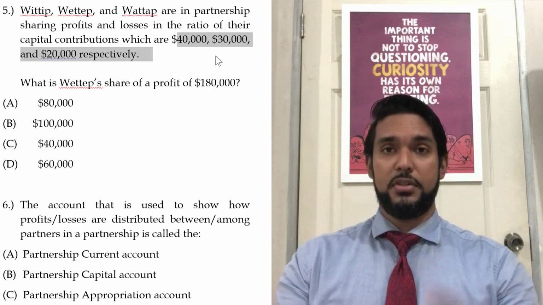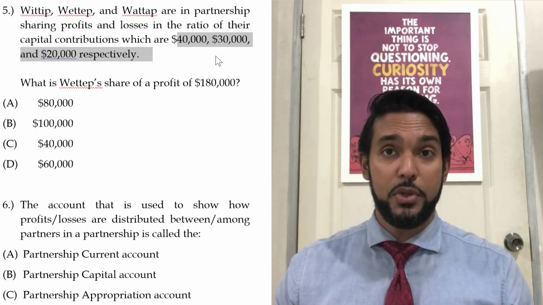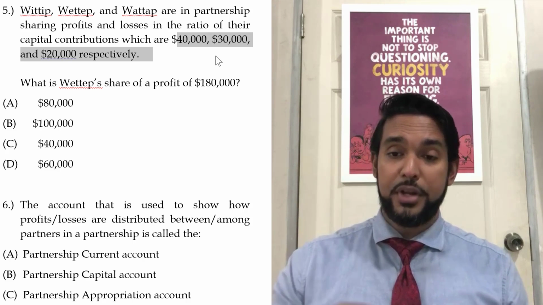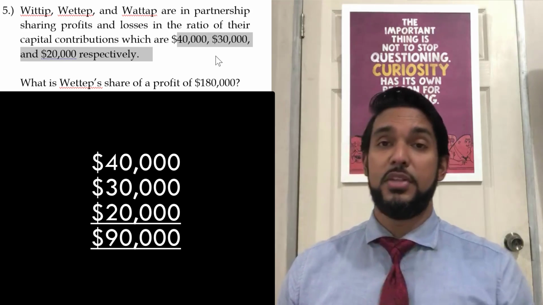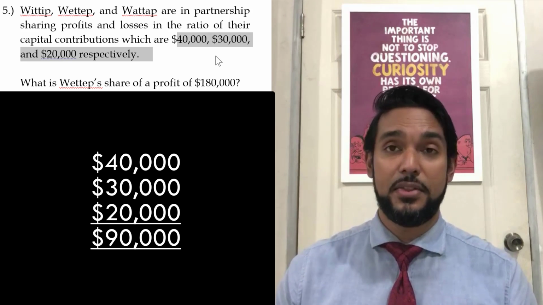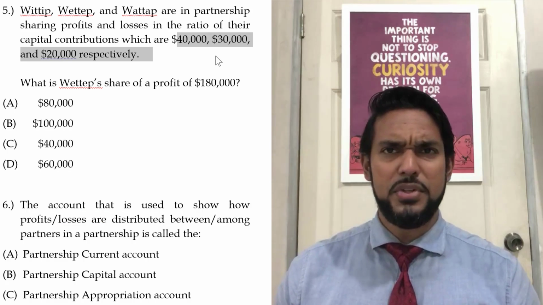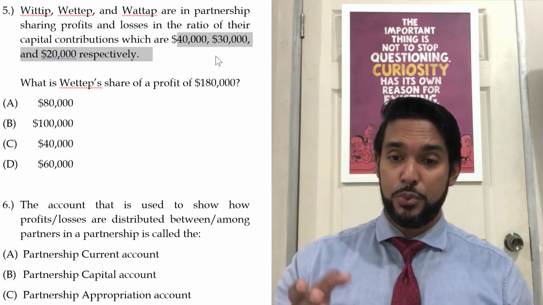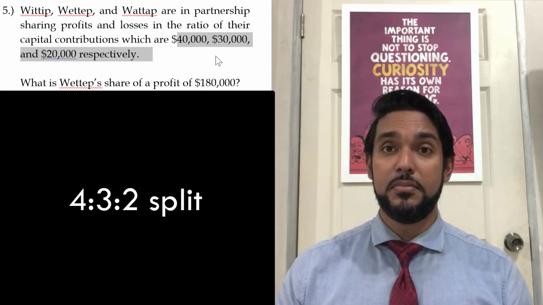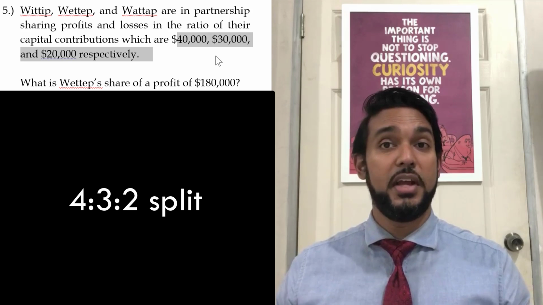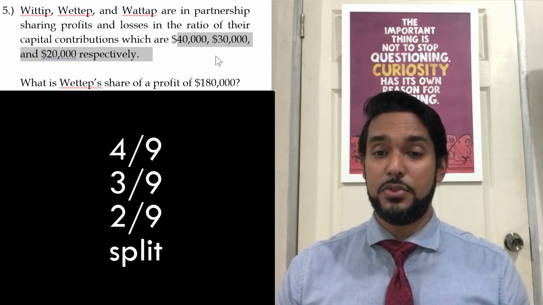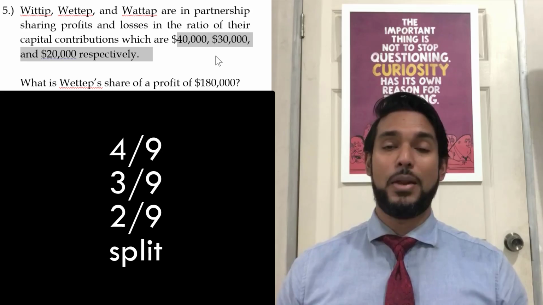Well, just like how we took in the previous question the 3, 2, and the 1 and added them together, we're going to take the 40,000, 30,000, and 20,000 and add them together and get 90,000. And guess what's going to happen to all those zeros? They're going to cancel. So we have a 4, 3, 2 split. If you add 4, 3, and 2, you get 9. So it's 4 9ths, 3 9ths, and 2 9ths split to the three partners.